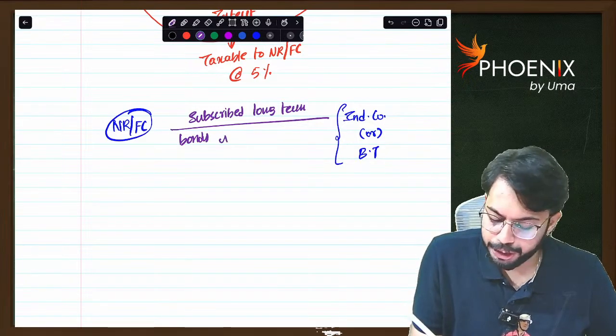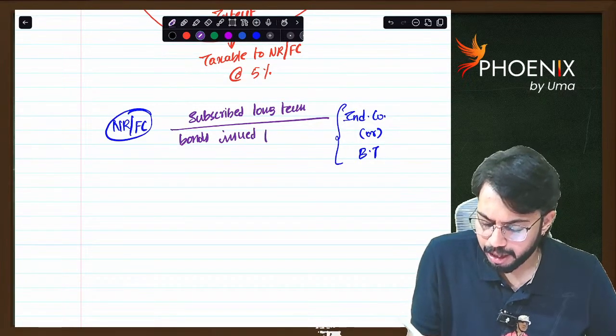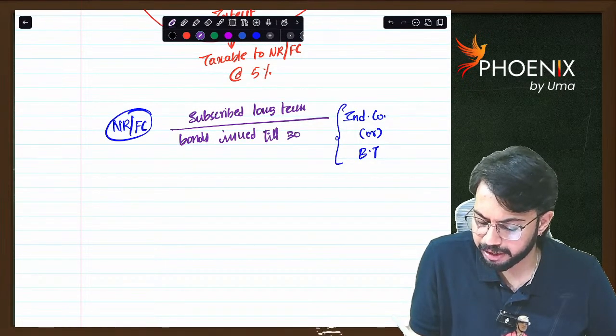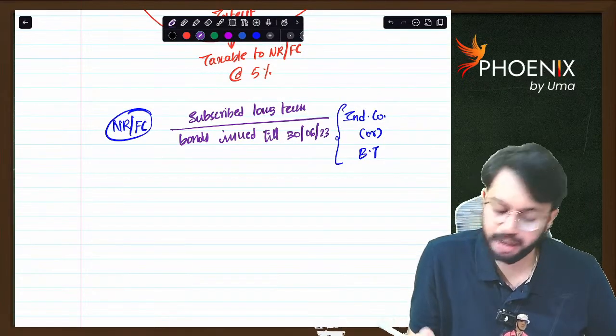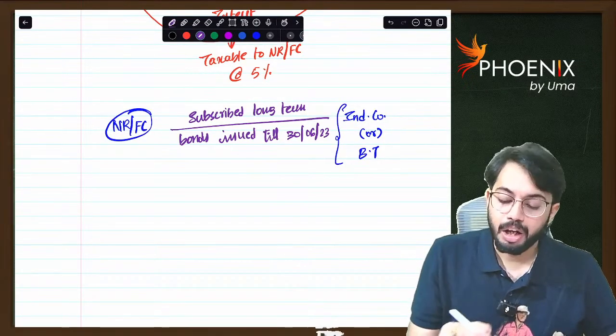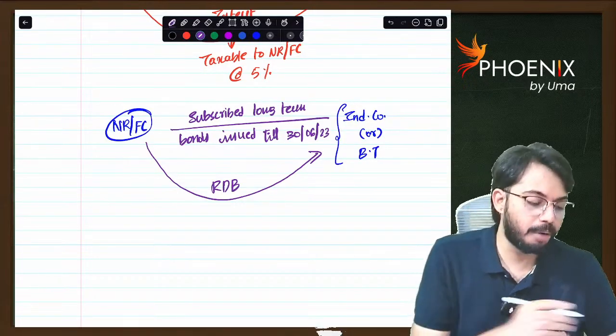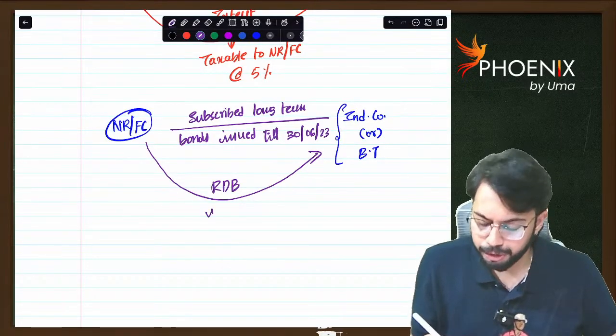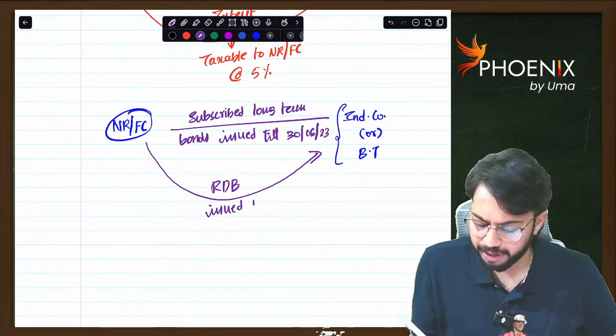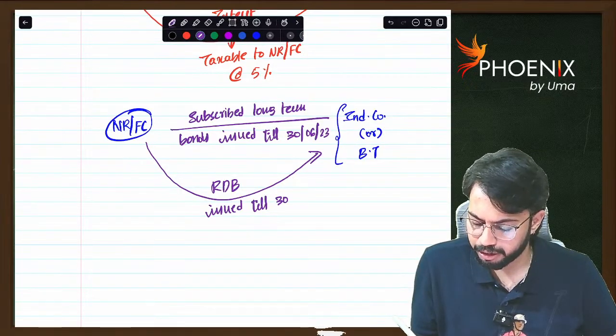Long-term bonds issued till 30th June 2023. Or the non-resident or foreign company purchased rupee denominated bonds issued till 30th June 2020.